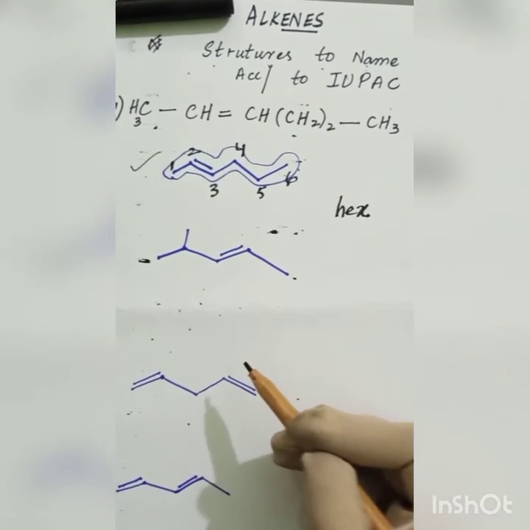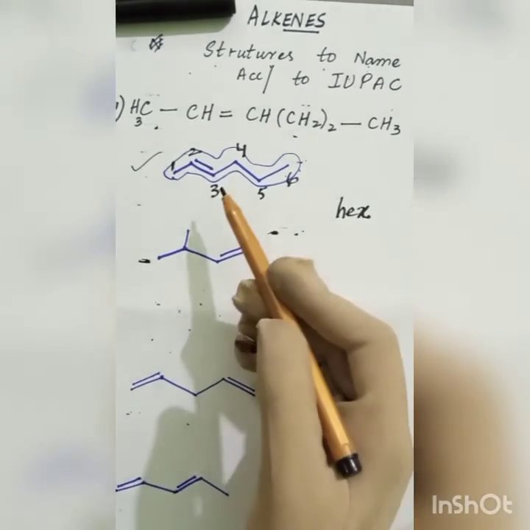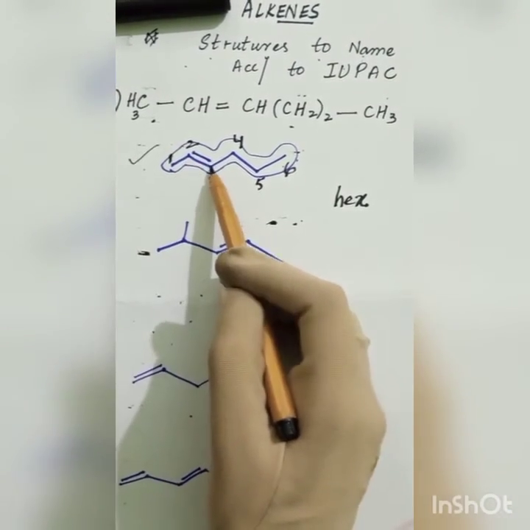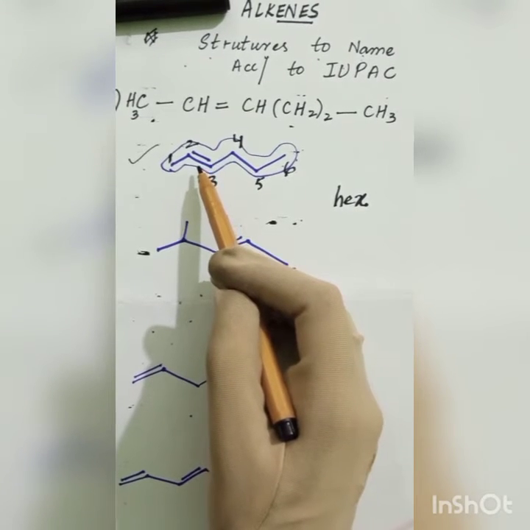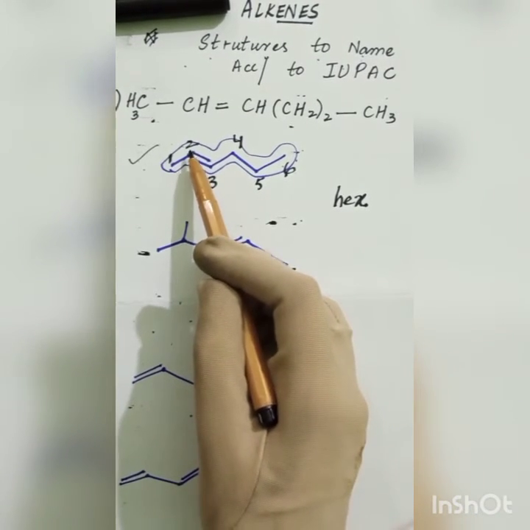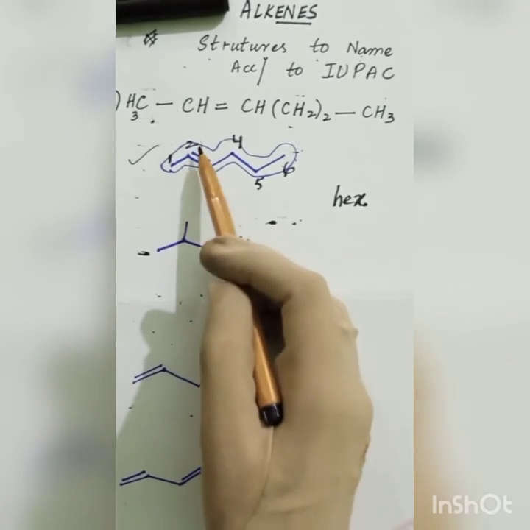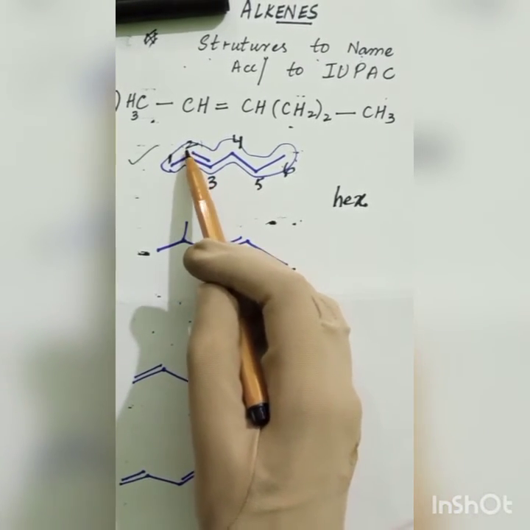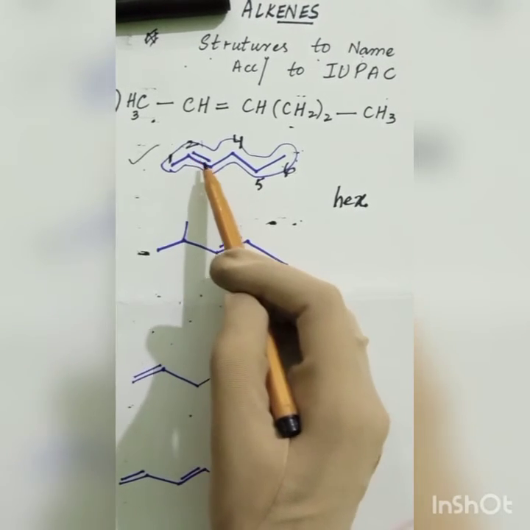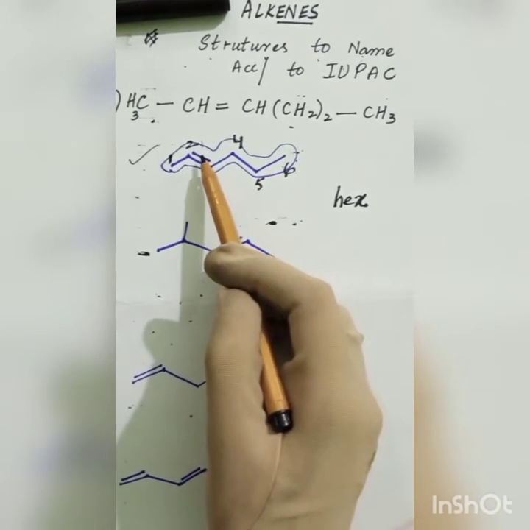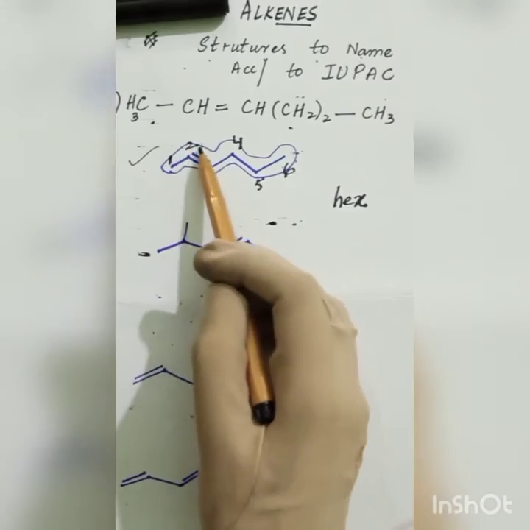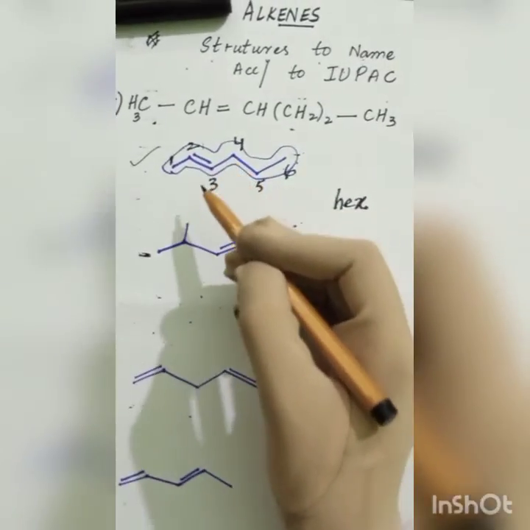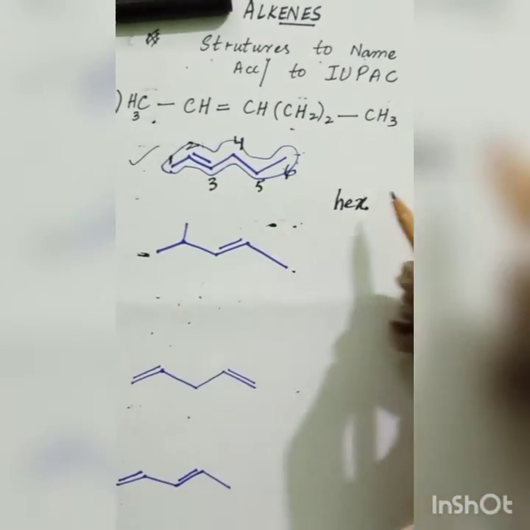The double bond is positioned between 2 and 3, and I will use the number which is the least among both of these. So I will use 2: hex dash 2,